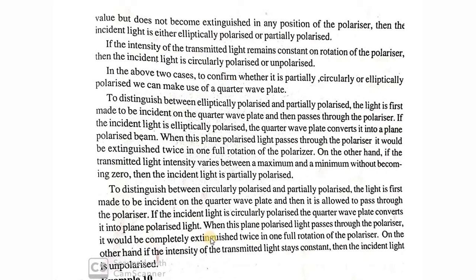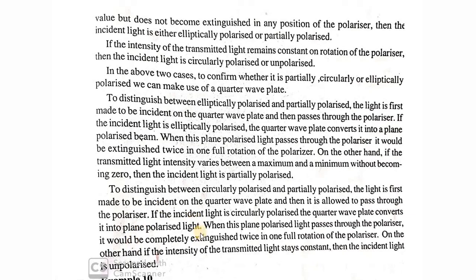For this also we follow the same procedure. When circularly polarized light is passed through a quarter wave plate, it produces plane polarized light. And when this plane polarized light is passed through a rotating polarizer, what happens? Maximum intensity twice and extinction twice means the initial light was circularly polarized.